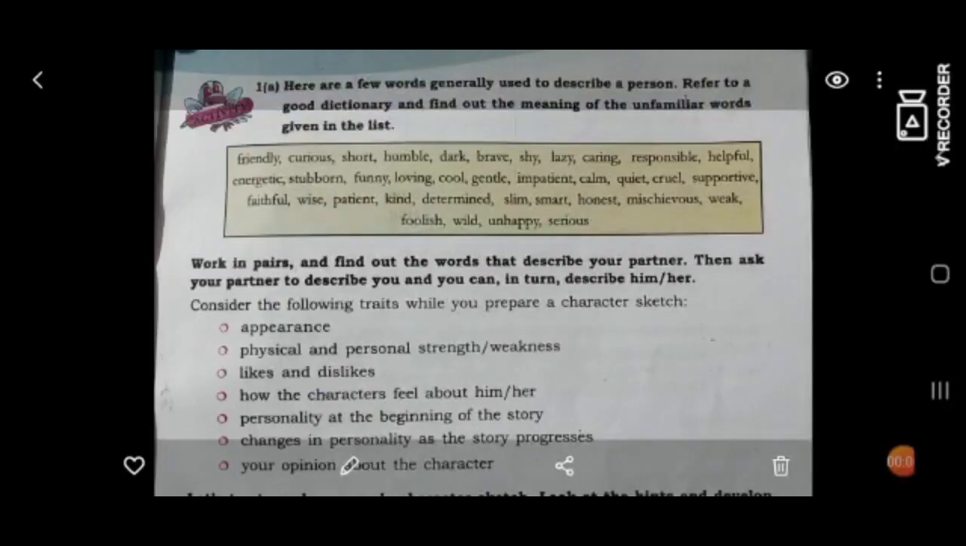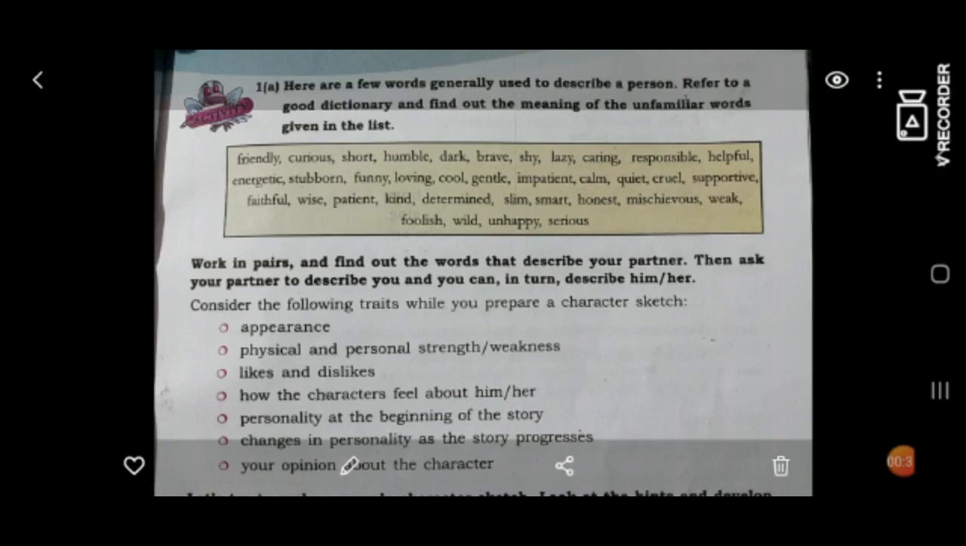Okay, now let's go to the activity behind the chapter. Take page number 51 in your textbook, activity 1. Below that yellow box, let's read together. Work in pairs and find out the words that describe your partner. Then ask your partner to describe you and you can in turn describe him or her. Consider the following traits while you are preparing a character sketch. Now we are going to describe a person, or we are going to prepare the character sketch of your friend. That is the activity now.